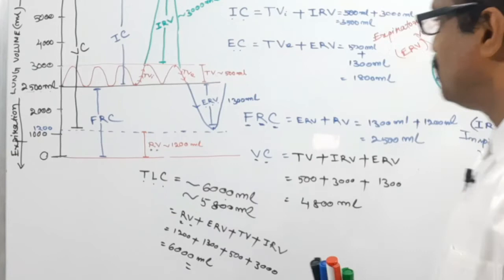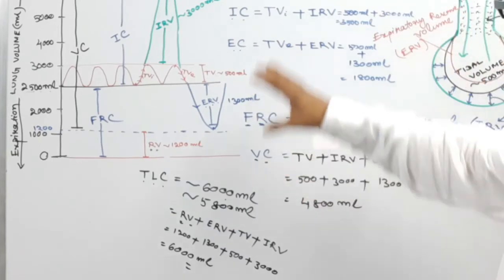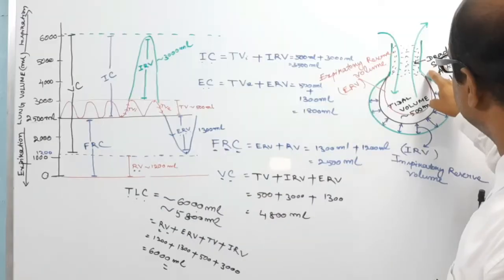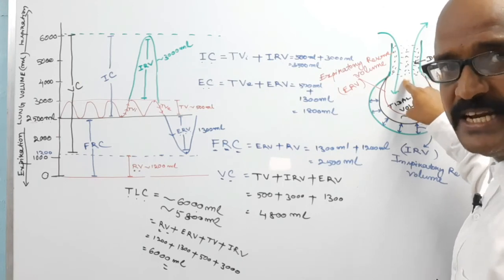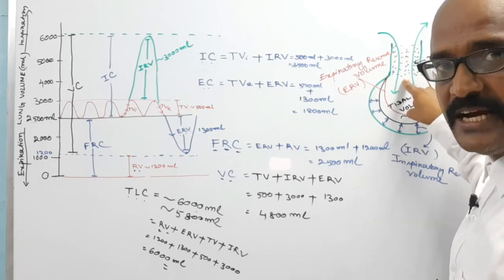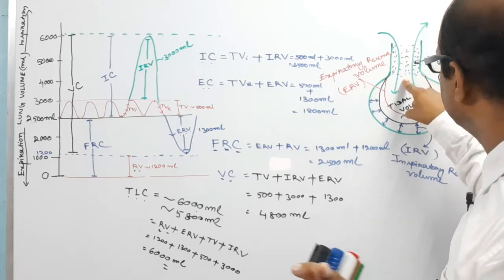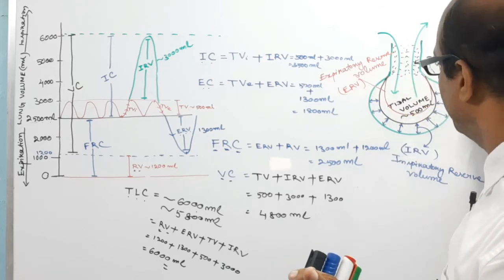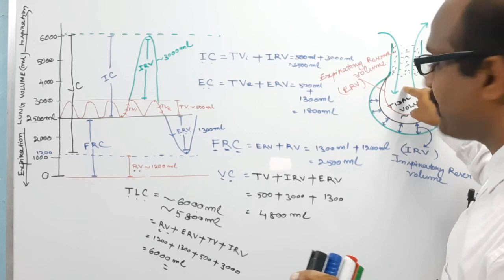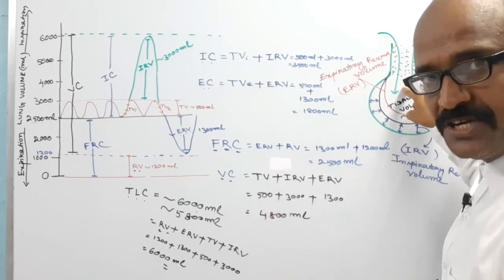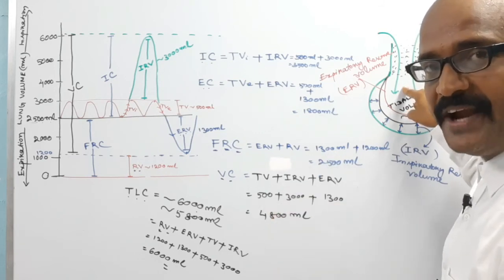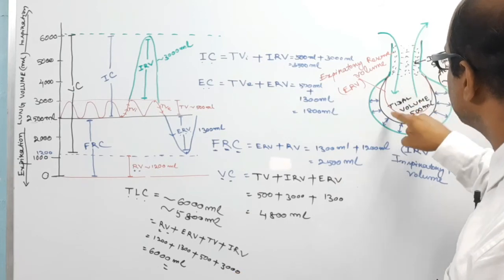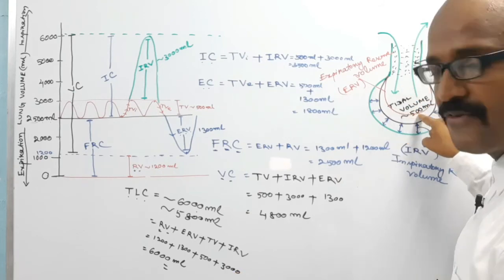So here we already discussed different parameters like the dead space, the air present inside the bronchus and the trachea. They have no role in respiration. This is known as the dead space air, which is about 150 ml. The normal volume of air we intake and pass out during quiet breathing is known as the tidal volume, which is about 500 ml.